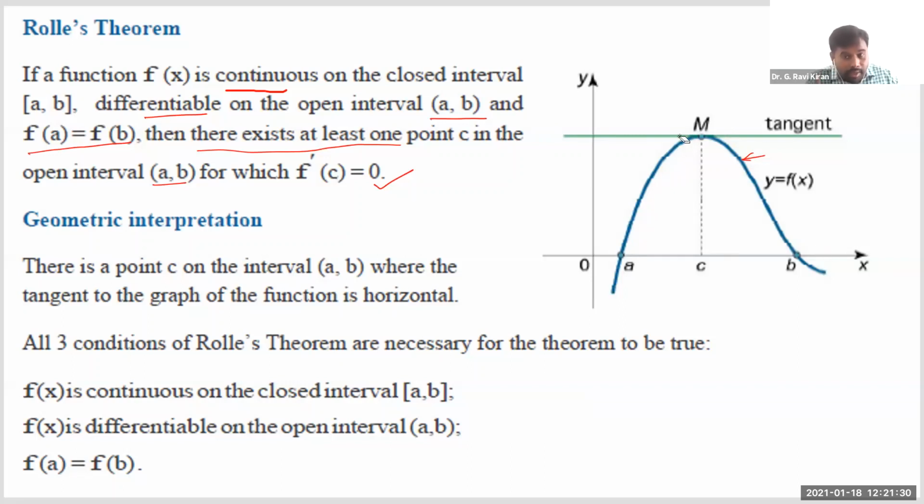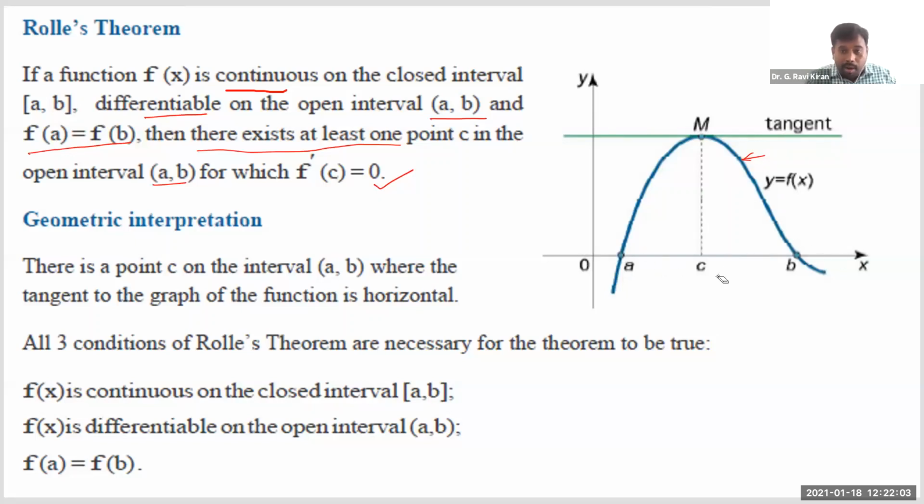There exists some instant, some point where the elevation will be stationary. Isn't it? When you are climbing up using a cycle, and then of course you are coming down, there definitely exists one point where the elevation of this hill will be stationary. What does that mean? Mathematically speaking, when you are given a function of this kind, continuous, differentiable, and the function values at the end points are equal, then there exists at least one point c such that if you calculate a tangent at this point, this tangent is exactly parallel to the x-axis, right?